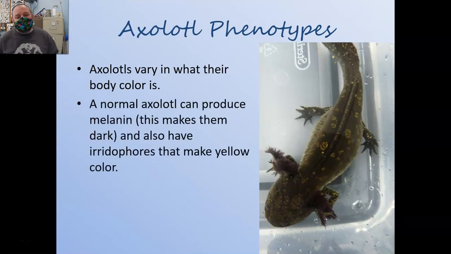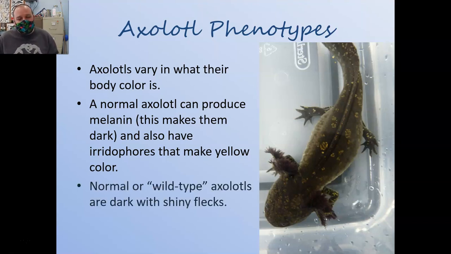A normal axolotl, much like this one here, has the ability to make black coloring, which makes it dark to blend in with its environment, and also this goldish coloring or flecking. In the pet trade, this is called a starburst wild type, but it is a wild type axolotl. These guys are very similar to what the axolotls would have looked like at the bottom of those canals in Mexico City or in the lake 500 years ago. So wild type axolotls are what they would look like in the wild.